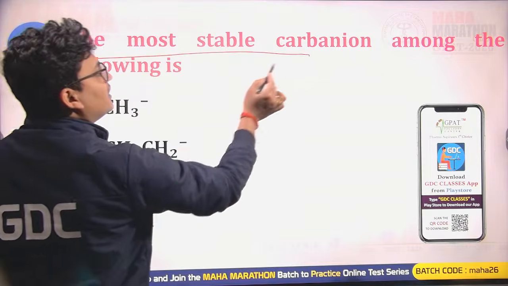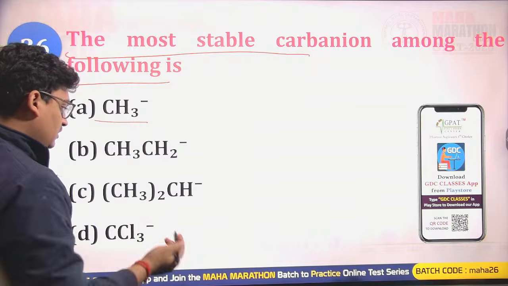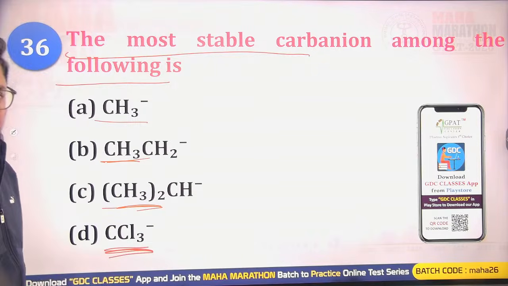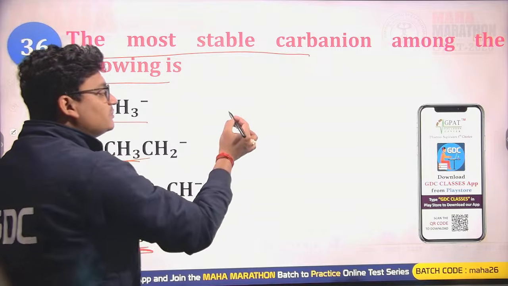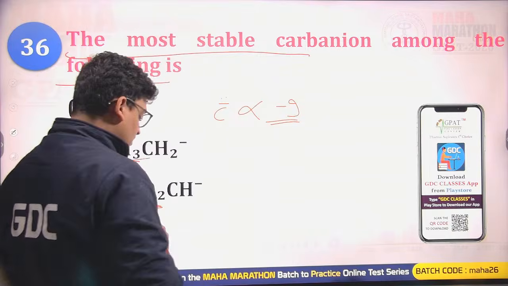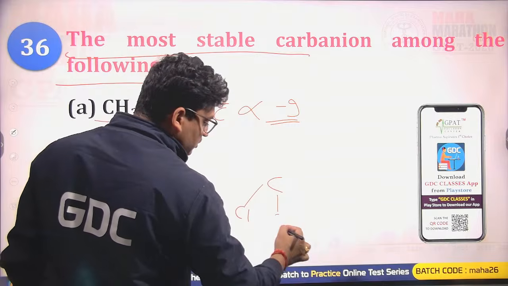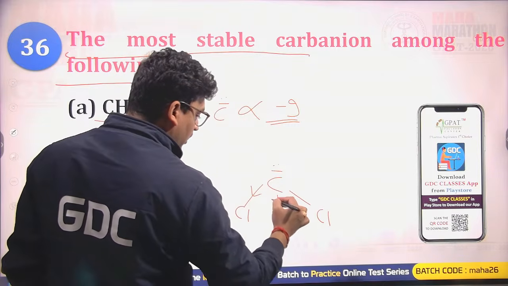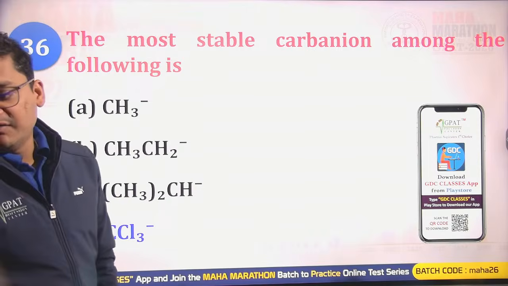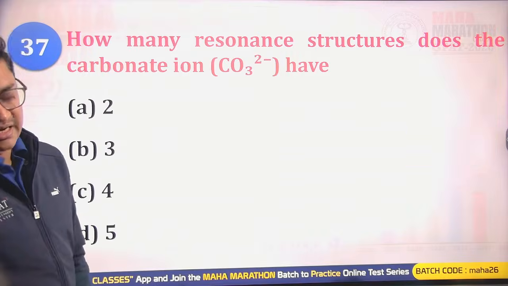The most stable carbanion among the following is: methyl anion, 1 degree anion, 2 degree anion, and the CCl3 anion. Stability of carbanions is due to minus I. Here carbon is connected with 3 chlorines, all showing minus I character. So yes, CCl3 will have the most stabilizing effect on the carbanion. So yes, D is the right answer.